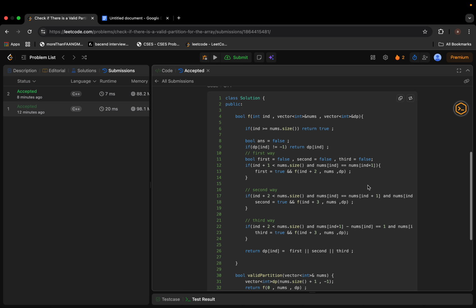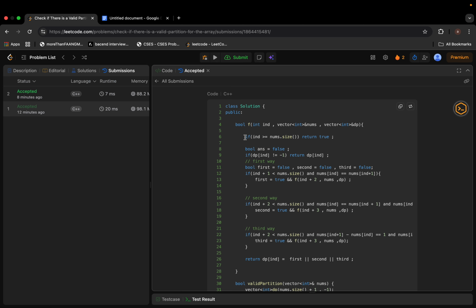Now, let's discuss the base case. Let's say I have completely bypassed the nums part, so I'll be standing after my last index. If I'm standing after my last index, I know that I have already completed everything, so I can return true directly. Correct?